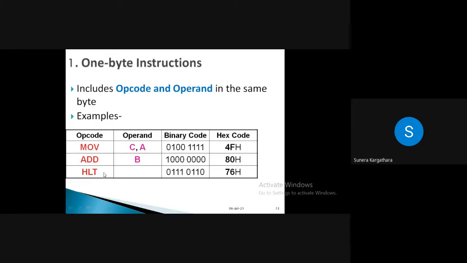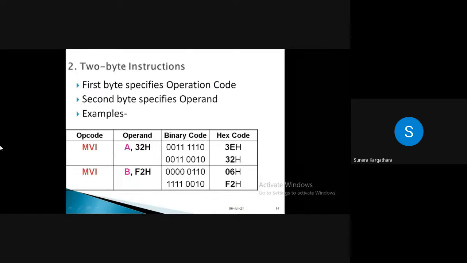In the same way, suppose you are writing ADD B, it will generate only one code and that will be stored in your memory. So it will occupy only 1 byte of your memory. If you are writing HLT, it will also occupy only 1 byte of your memory. But suppose you are writing the MVI instruction. You can understand MVI A will take 3E, and this 32 will take the next memory location to store.